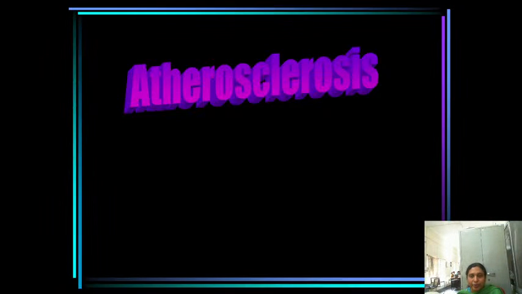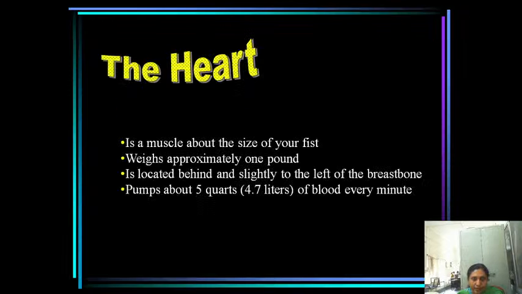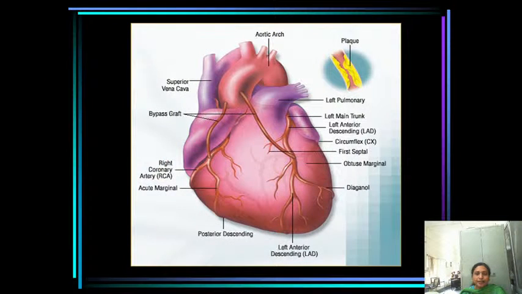The next topic I am going to explain is atherosclerosis. Before explaining atherosclerosis, you should first know about the heart. It is a muscle the size of your fist and weighs about 1 pound, located slightly left of the breastbone, and it pumps about 4.7 liters of blood every minute. This is the anatomy of the heart.